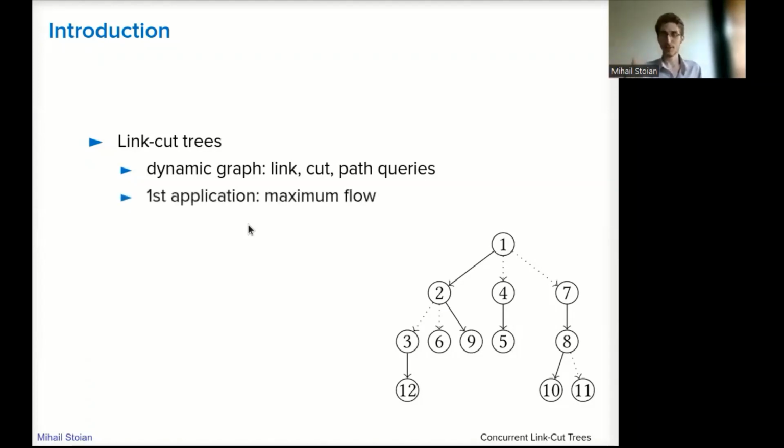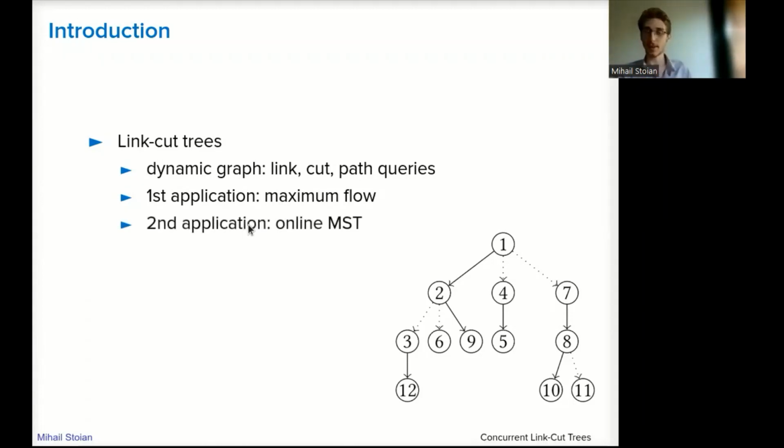40 years ago, Robert Tarjan, in his paper about the improvement of the maximum flow using push relabel, asked himself the question whether it is possible to use a parallel version of link-cut trees to solve the maximum flow problem. But nobody tried.